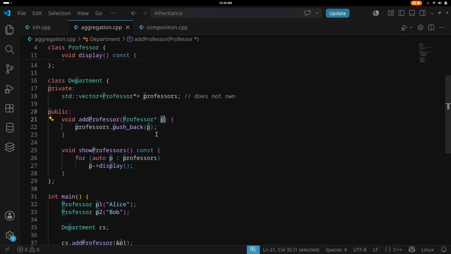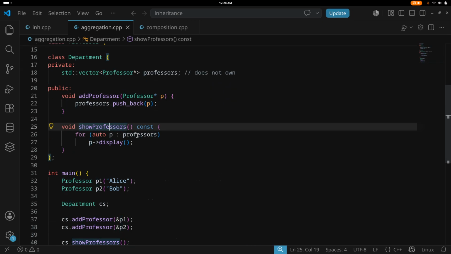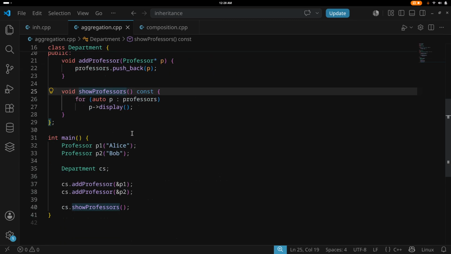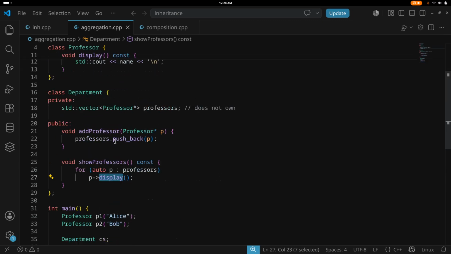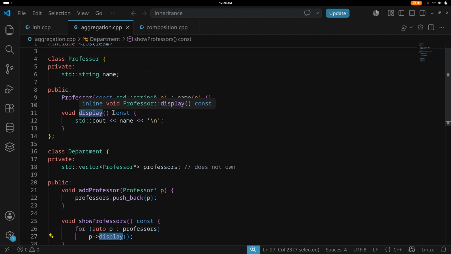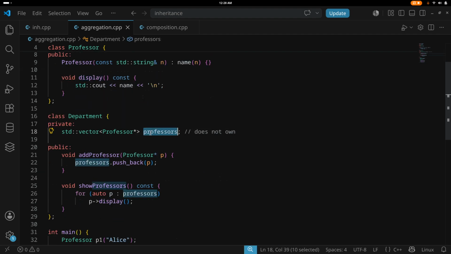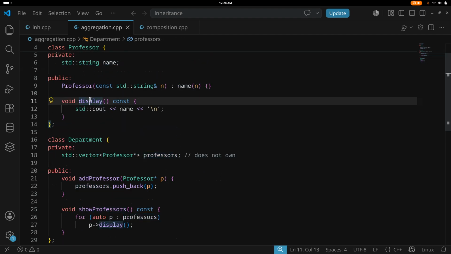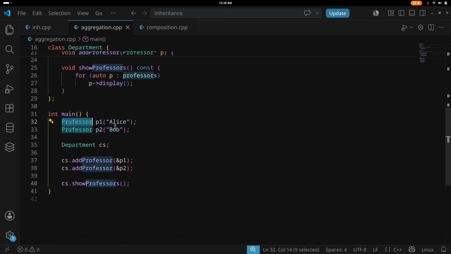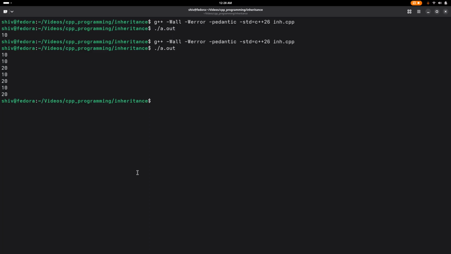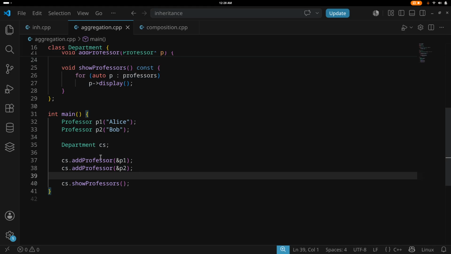Note that p is a pointer. And to show professors, we iterate and show the professors. We call the display command here. This display command has come from professor; this object pointer can invoke this method. Now we have Professor p1 Alice, p2 Bob, Department Computer Science. So we add one professor as a pointer and another as a pointer, and then we show it. Let's see this in action. This is aggregation. We say dot slash a dot out and it prints the name.